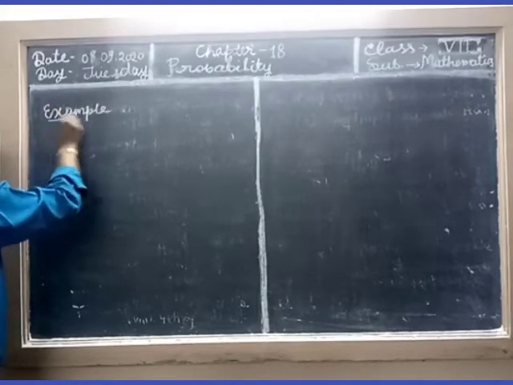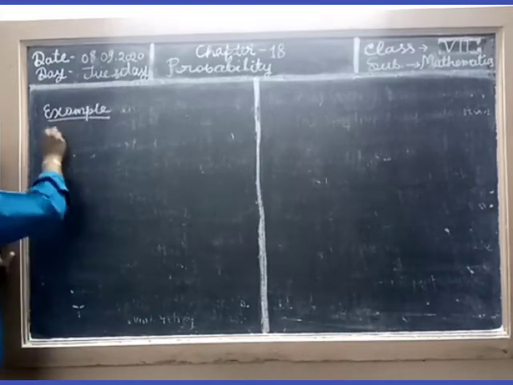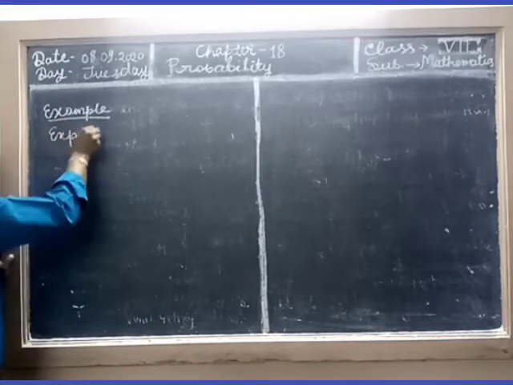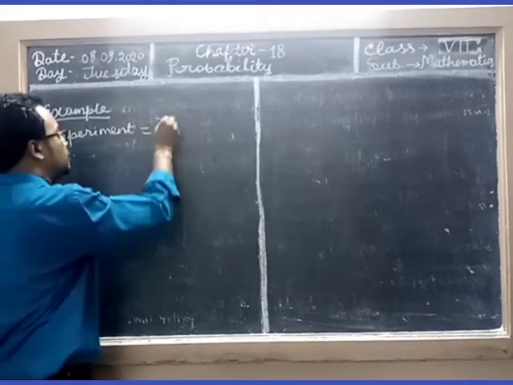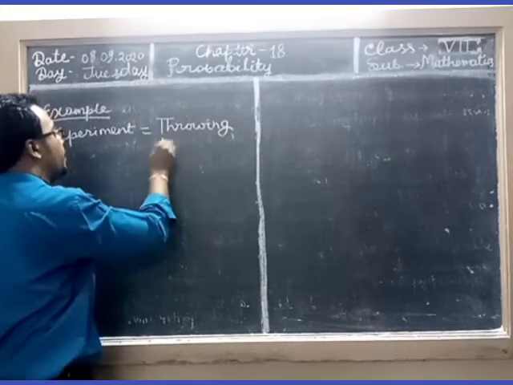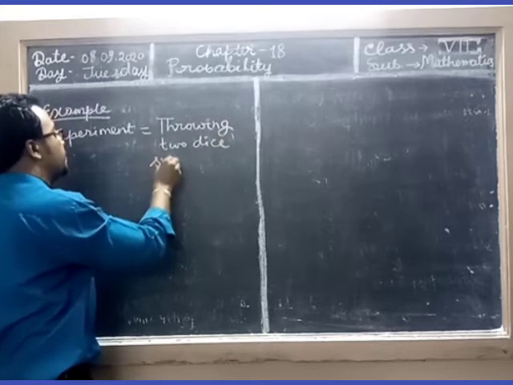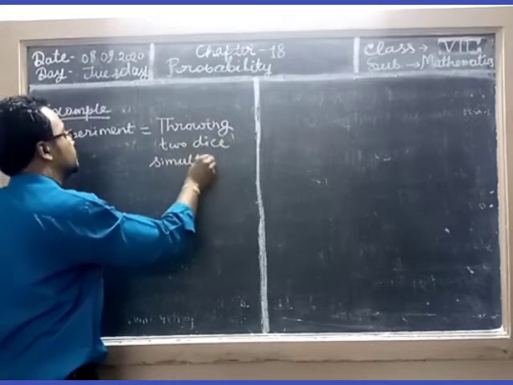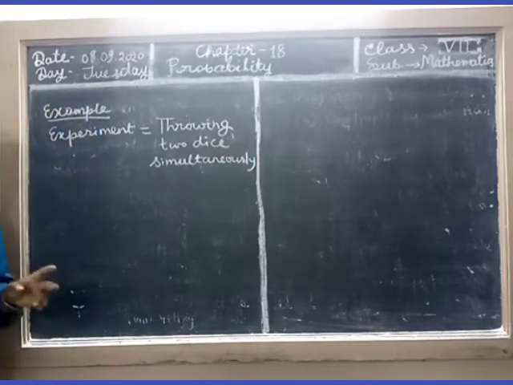Example: let us suppose the experiment is throwing two dice simultaneously. Clear, students?